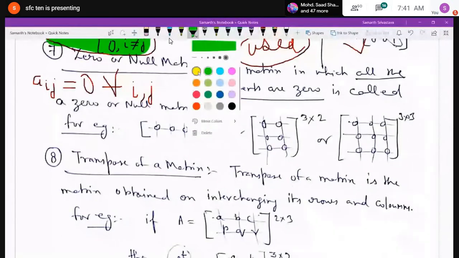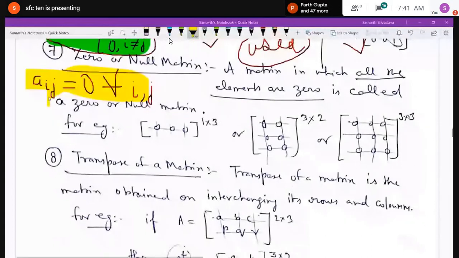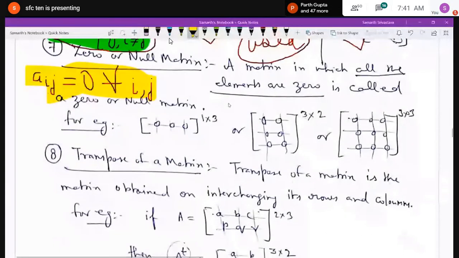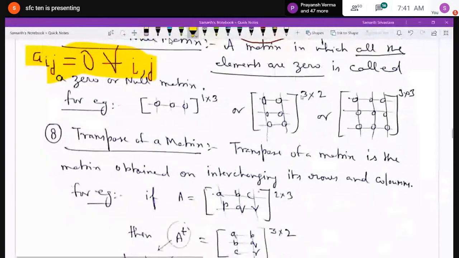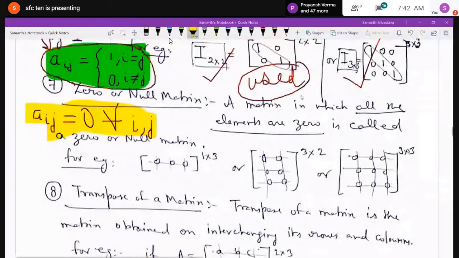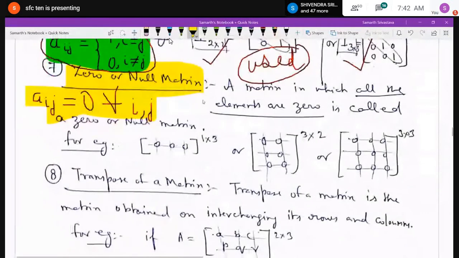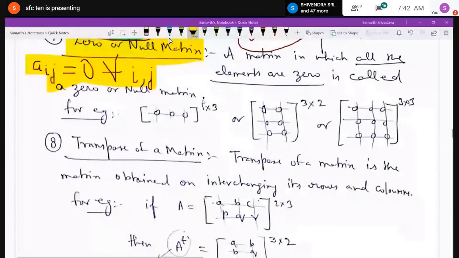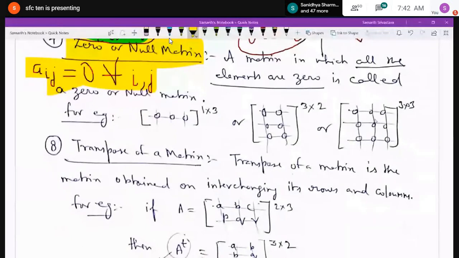Similarly, I have written the null matrix of order 3 by 2. It contains 3 horizontal lines and 2 vertical lines, and all the elements are 0. So it is a null matrix of order 3 by 2. Similarly for 3 by 3 also. So a null matrix is that matrix in which all the elements are 0. It may be a square matrix, it may be a rectangular matrix also.